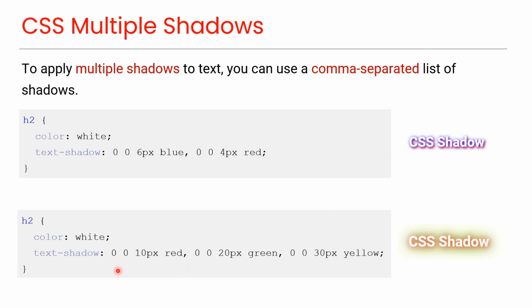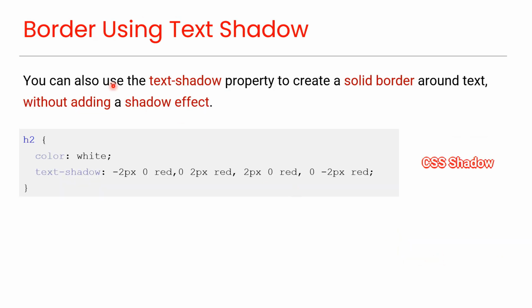This example displays white text with shadows in red, green, and yellow, where this value is for the red effect, this value is for the green effect, and this value is for the yellow effect. And you can see the preview here. Border using text-shadow. You can also use the text-shadow property to create a solid border around text, without adding a shadow effect, as you can see in this code. And you can see the preview here.